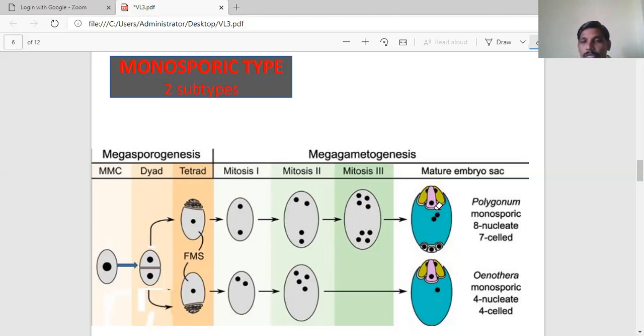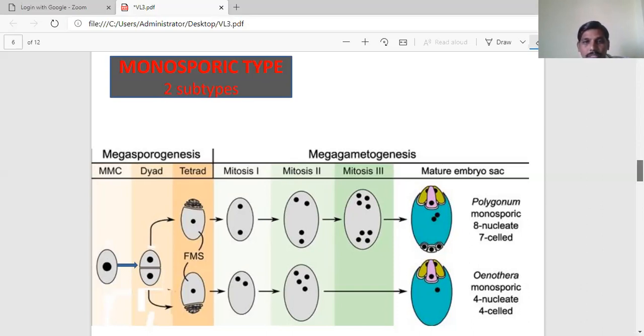one of the nuclei migrates towards the center. As a result, towards the micropylar region, 3 cells are left that become the egg apparatus, and 3 cells are constituted towards the chalazal end, that is, antipodals, and 2 nuclei make up the secondary nucleus. So at the maturity of the embryo sac, we can see an 8 nucleated, 7 celled structure. This 8 nucleated, 7 celled structure is nothing but the Polygonum type.